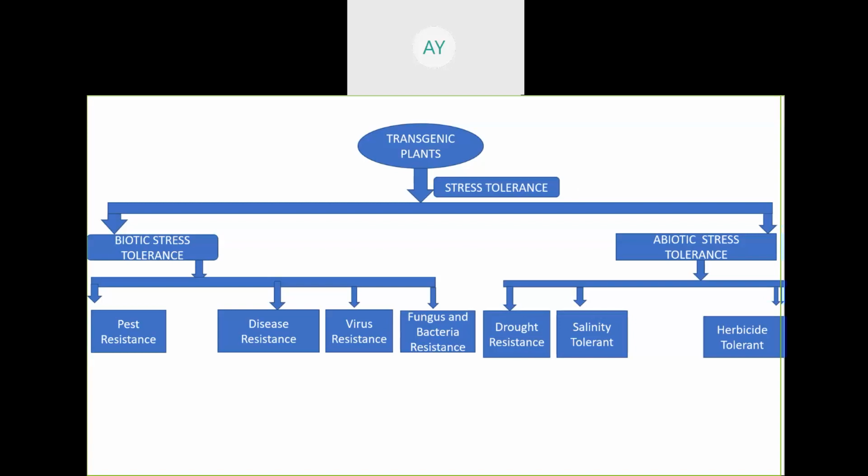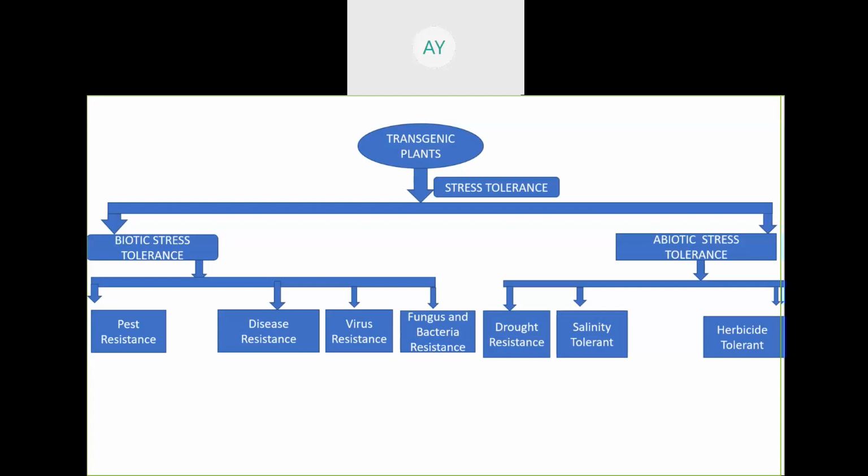It means high temperature conditions, high salinity conditions, and scarcity of water, meaning drought conditions. In that adverse situation, the plant can survive and produce a huge quantity of fruit, vegetables, cereals. So scientists have developed different types of transgenic plants.